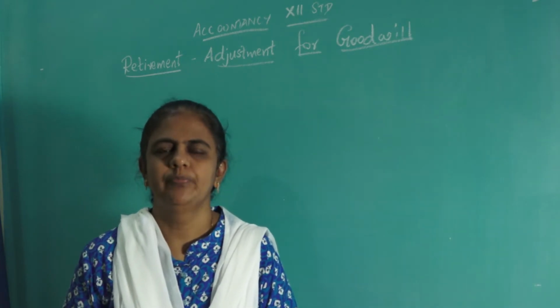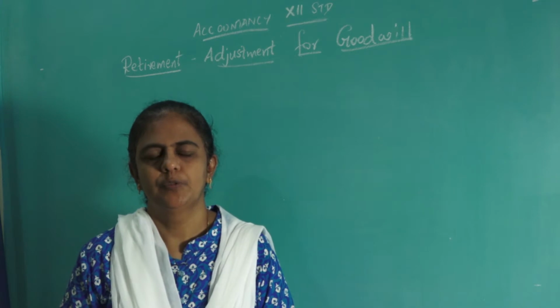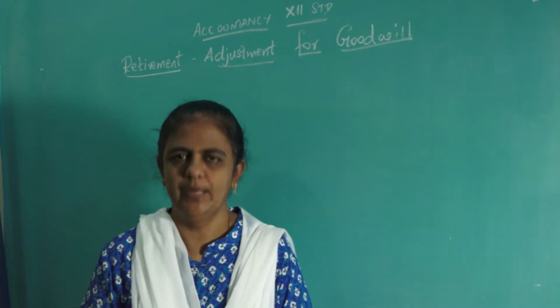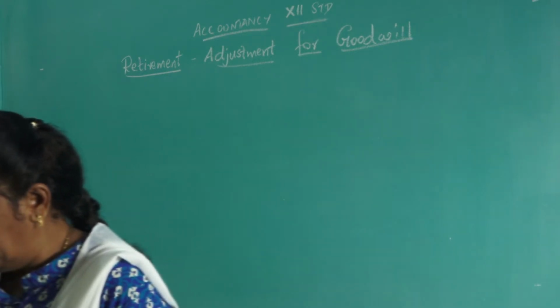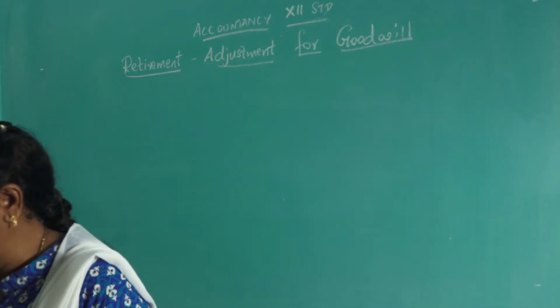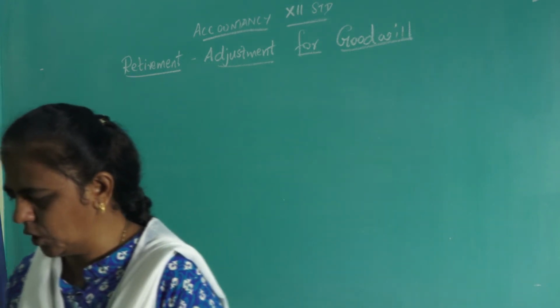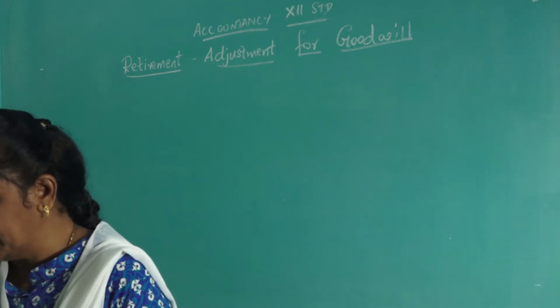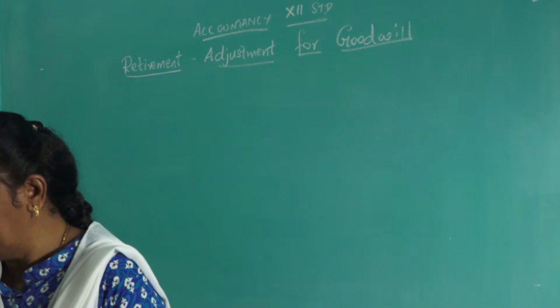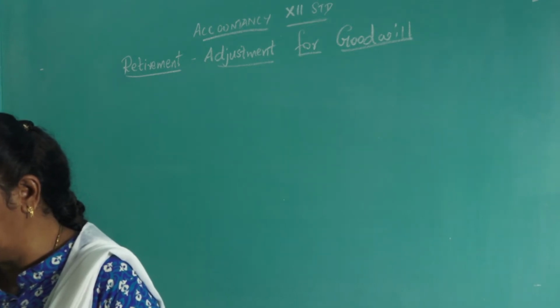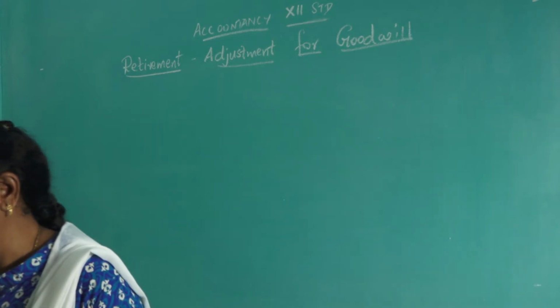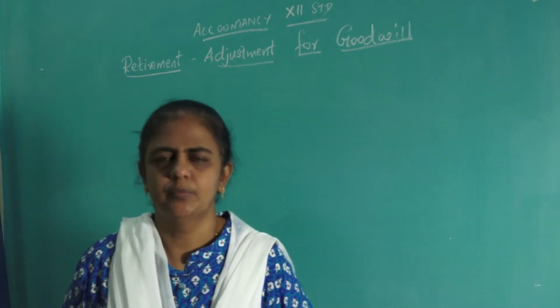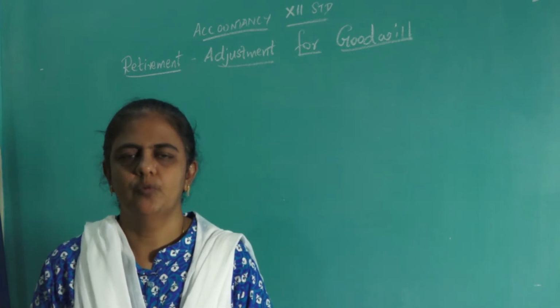So we will move to question number 12. Adjustment for goodwill. Question number 12, page number 219. Rajan, Suman and Jagan were partners in a firm sharing profits and losses in the ratio of 4:3:2. Suman retired from partnership. The goodwill of the firm on the date of retirement was valued at Rs 45,000. Pass necessary journal entries for goodwill on the assumption that the fluctuating capital method is followed. So here three partners are there, Rajan, Suman and Jagan. Who is retiring? Suman is retiring.